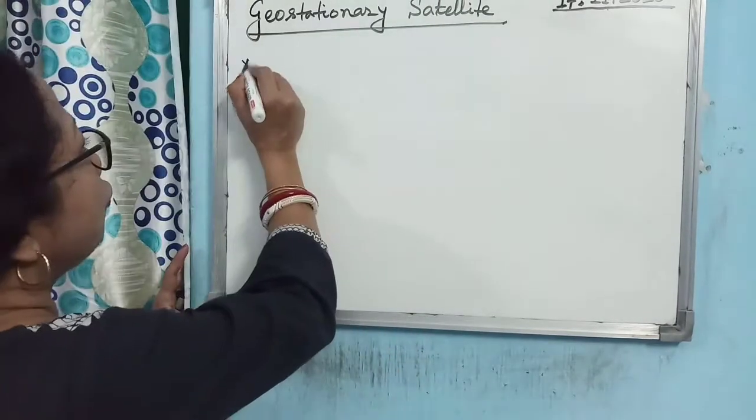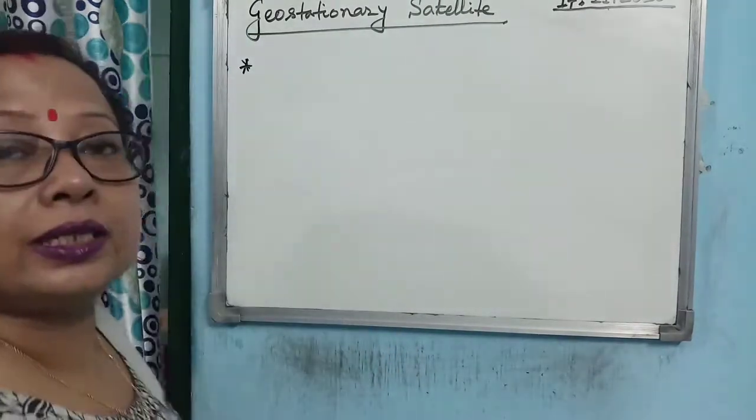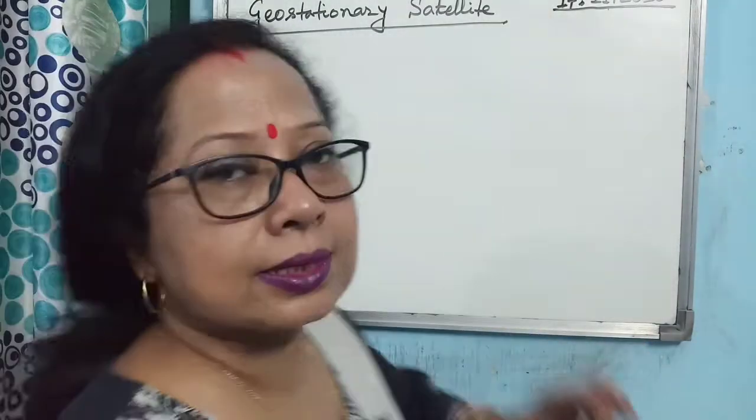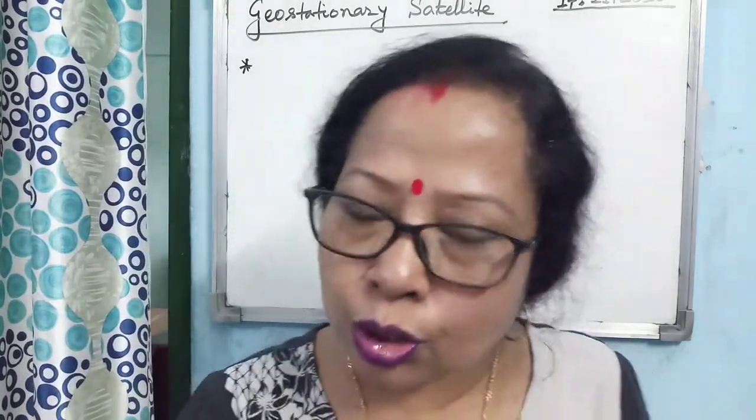Now what is the first condition for a satellite to be geostationary? Consider that the satellite is revolving around the earth and the earth is also rotating around its axis, isn't it? Now, what is the time period of rotation of Earth about its own axis?